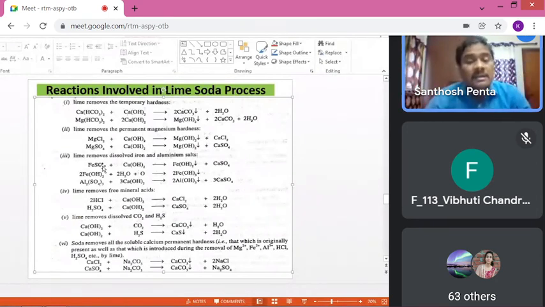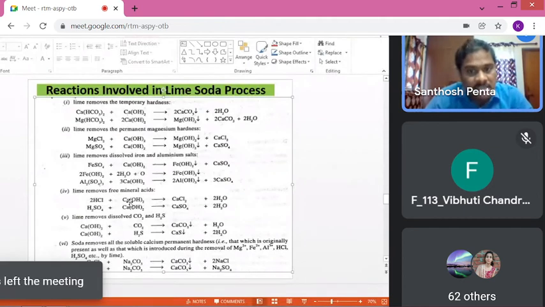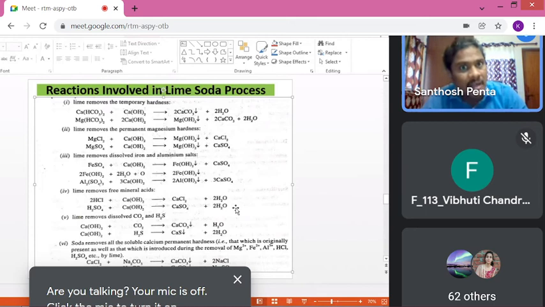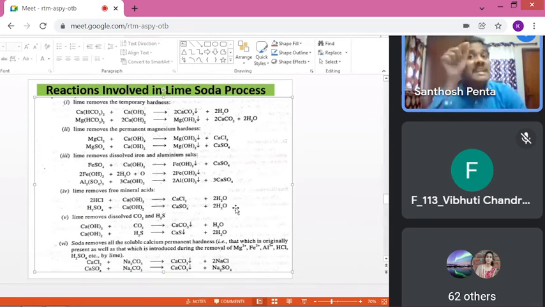How I am saying for acids, L plus S is required because, say for example, HCl is there, calcium hydroxide, calcium chloride plus H2O. That means 1 mole or 2 moles of HCl is there. Calcium chloride is one byproduct. How is calcium chloride removed? Due to addition of soda. See here, calcium chloride, sodium carbonate, calcium carbonate, and HCl. That means if HCl is there, L plus S is required. Similarly, H2SO4 is there. Then here calcium sulfate, that is also one of the hardness producing substances. So L plus S is required. So my conclusion is, if H plus ions are there in the water, or mineral acids, HCl or H2SO4 also called as mineral acids, if these mineral acids are there in the water sample, L plus S is required.